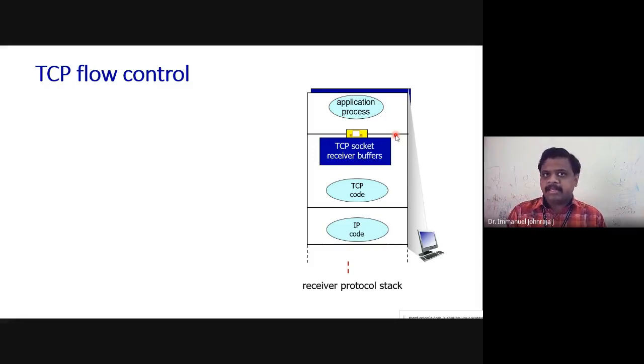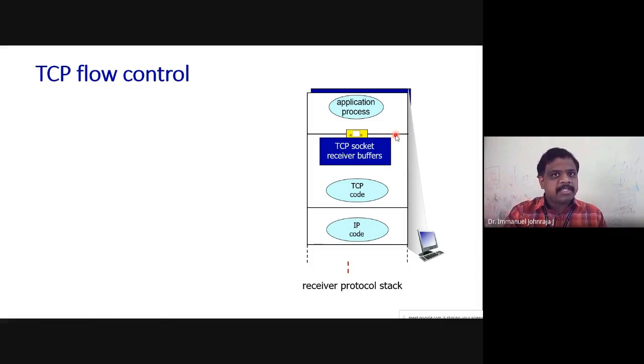In that case, if the sender's TCP still pushes a few more packets, now there is no room. The transmission control protocol at the receiver is helpless, it cannot store them anywhere. This is what we call overwhelming the buffer. There is no space. Now, what is supposed to be done?